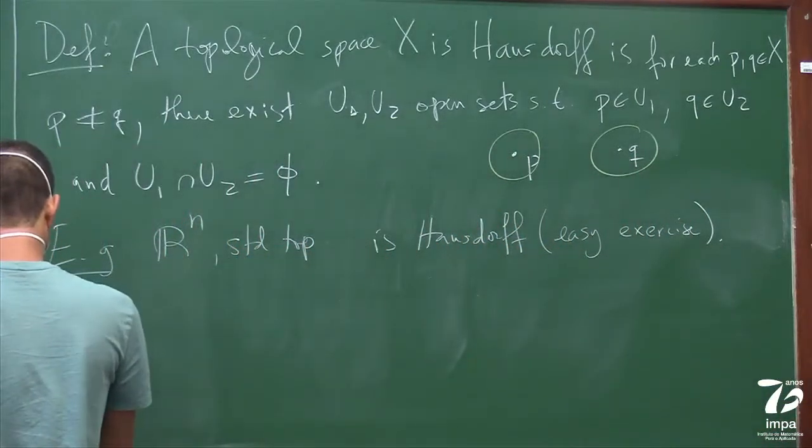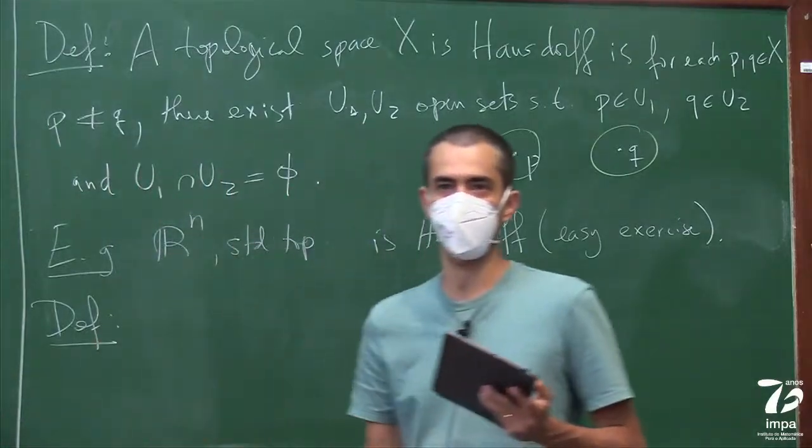And one more definition. Sorry for a bunch of definitions in a row.